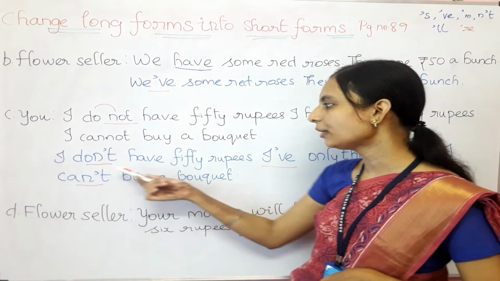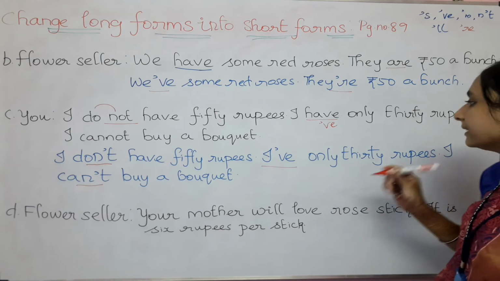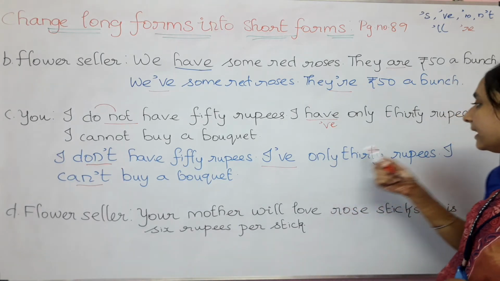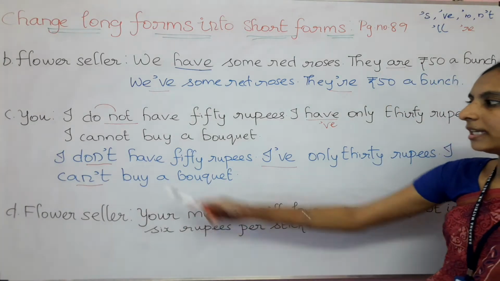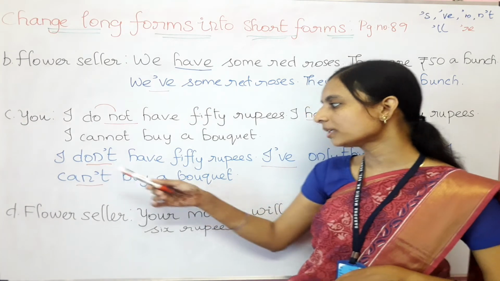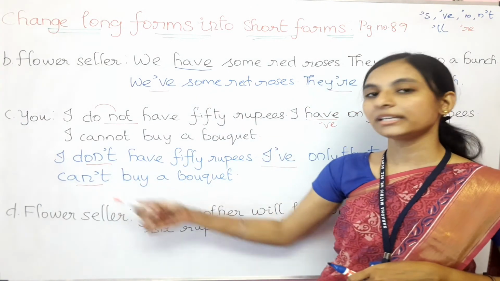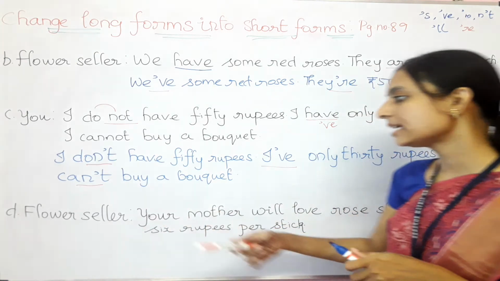The answer, see: I don't have 50 rupees. I've only 30 rupees. That is, I have only 30 rupees. I can't buy a bouquet. So here three words have become the short form, that is don't, I've, and then can't. Okay. So let's go for the third one, that is D1.